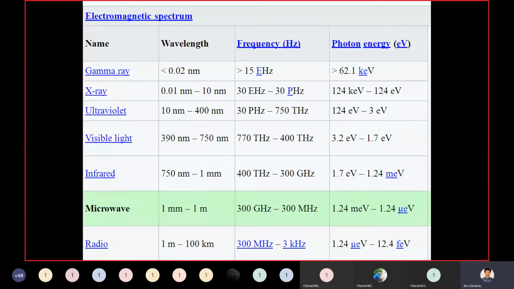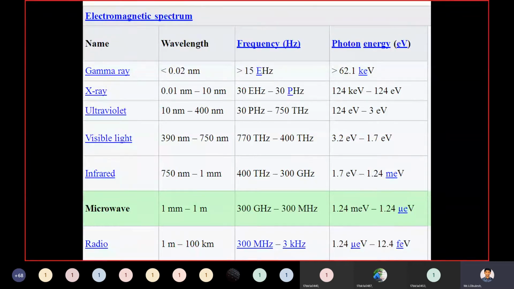And coming to X-ray, the wavelength for X-ray is 0.01 nanometer to 10 nanometer. Between that, whatever the range you require, let us assume if you have a 1 nanometer wavelength signal, that will be related to X-ray. If you have a frequency range of 30 to 30 hertz, meaning picohertz, which relates to X-ray. If you have a photon energy of 124 kilo electron volts to 124 electron volts, which will relate to X-ray.